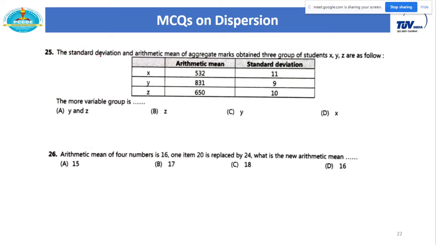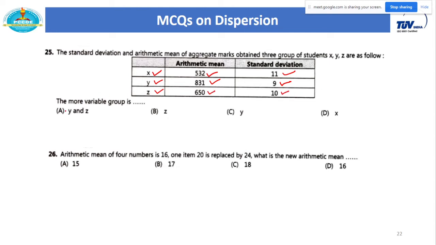Now, the standard deviation and arithmetic mean of aggregate mass obtained in 3 groups of students, X, Y, Z, are as follows. We have been given the information about variable X: its arithmetic mean is this, its standard deviation is this. We have the information about variable Y, whose arithmetic mean is this, standard deviation is this. Also we have the information about variable Z, whose arithmetic mean is 650 and standard deviation is 10.